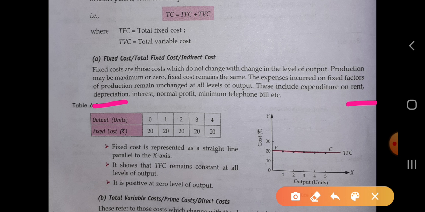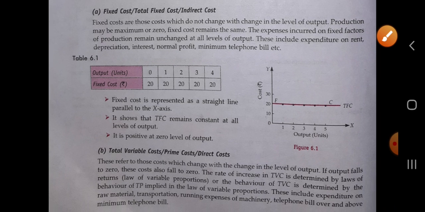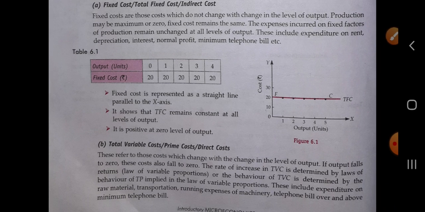So the value which is declined is called the depreciation. And interest is basically on the capital, the normal profit any producer is earning, and the minimum telephone bill. So all fixed cost expenditure is on these kinds of items. Okay, so here we have taken one schedule, and we will plot all the points on the diagram.